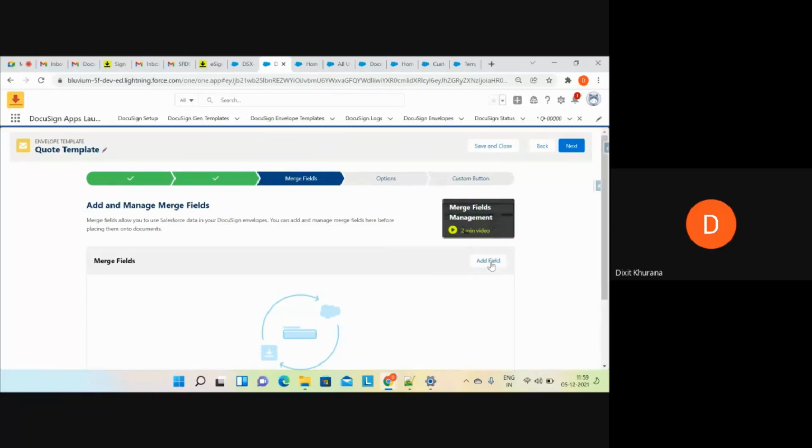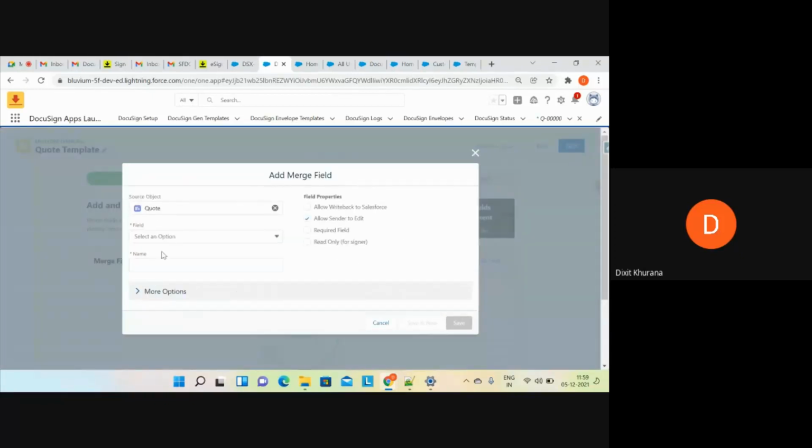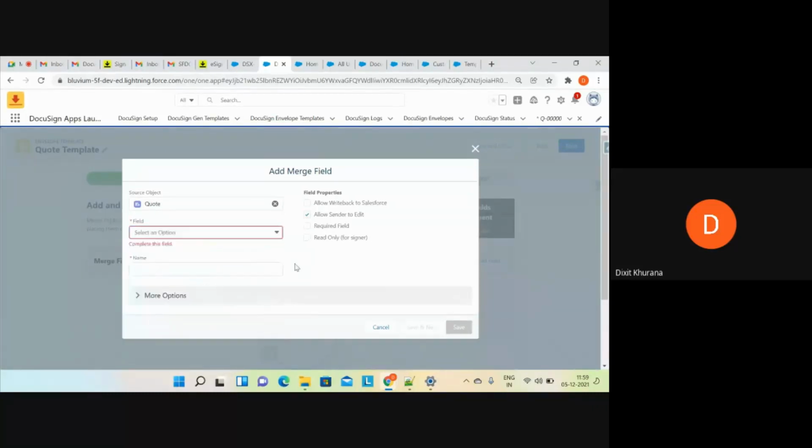In order to do that, you can add a field here and specify the field API name. I want this field data to be present. And if you want to configure settings of these options, you can use any option, like required field, if you must have this field.